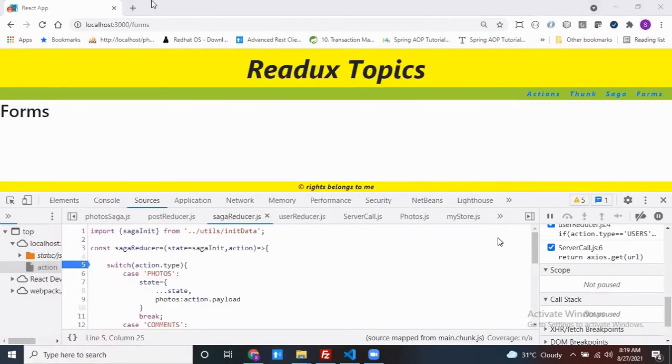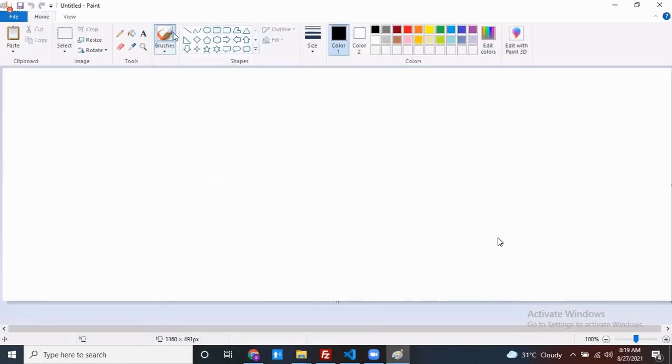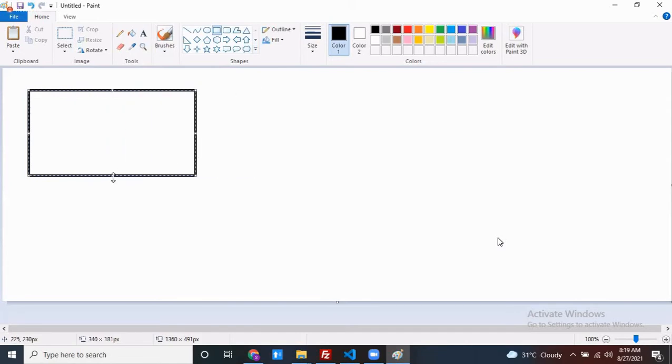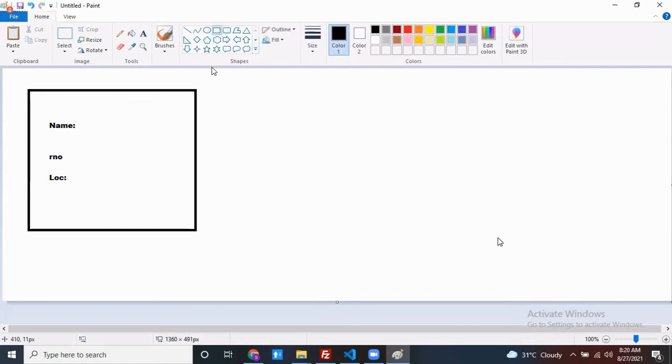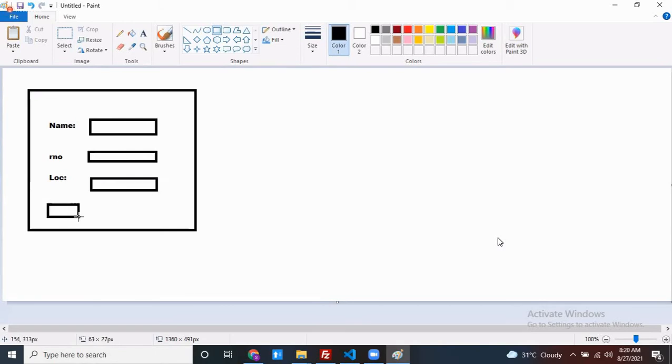Let me open it. Now here, this is my form. My form looks like this. My name is there. Okay, student details. This roll number is there. Okay, this location is there. Finally, there is one button.